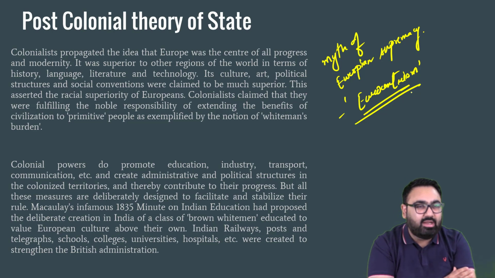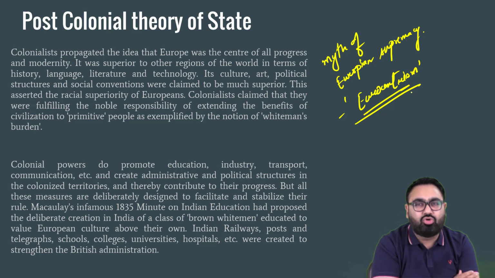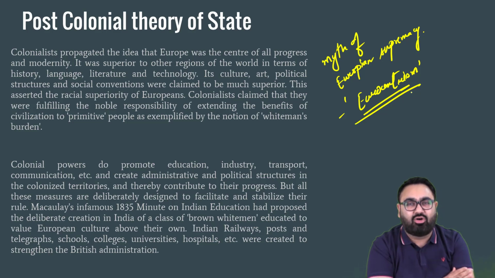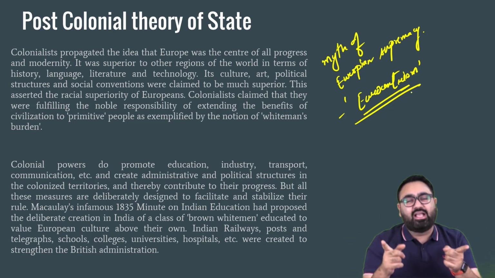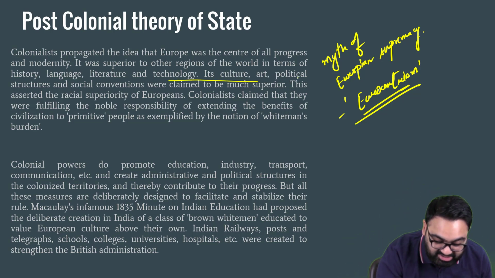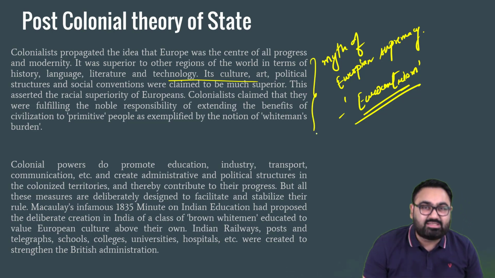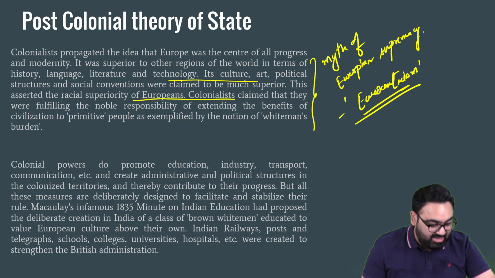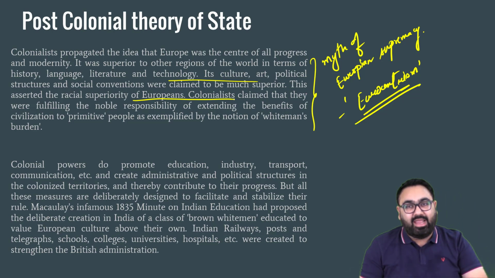You go to England, you go to London and you want to go to the British Museum. They might have kept everything from around the world, all of that is stolen, including from India. But you don't want to go to the museum that is in India, but you would want to go to a museum when you're outside. Why? Because this aura has been created of Europe being the center of all this technology, literature, etc. This myth of racial supremacy was created by the Europeans, which helped them in colonizing these colonies.